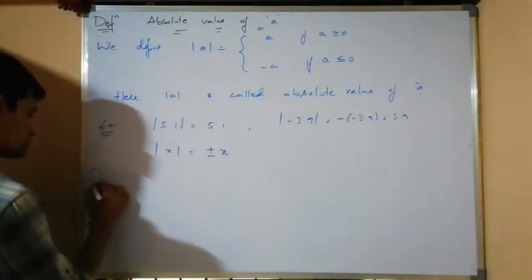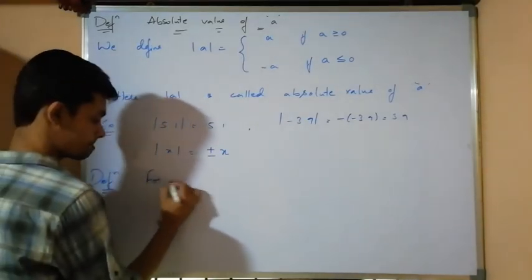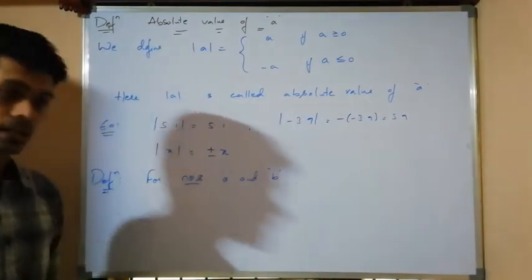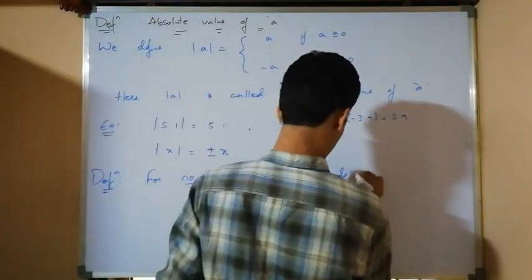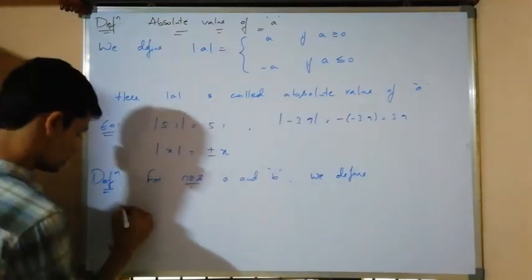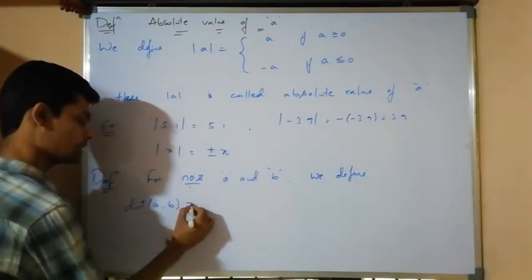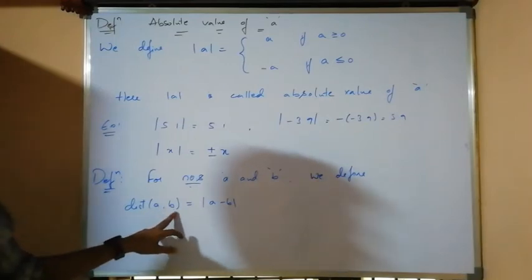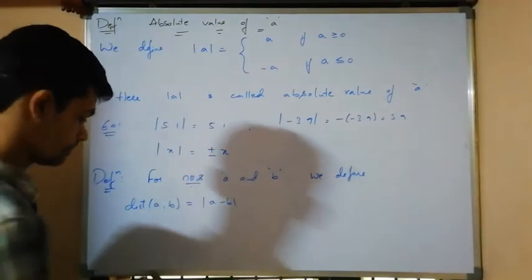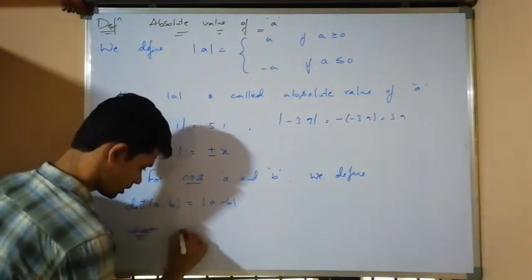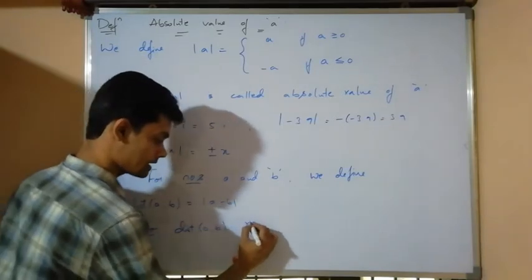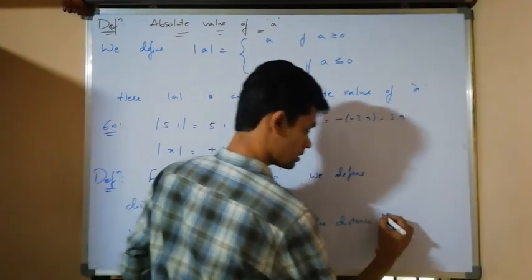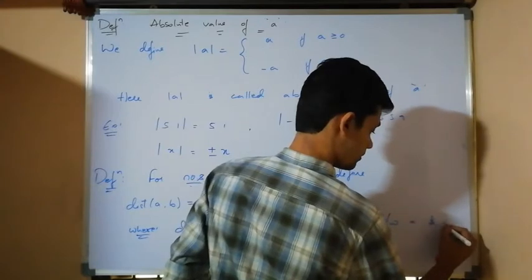Next definition. For numbers A and B, we define the distance between A comma B is equal to the absolute value of A minus B. Distance between A comma B is equal to modulus of A minus B, where distance between A comma B represents the distance between A and B.